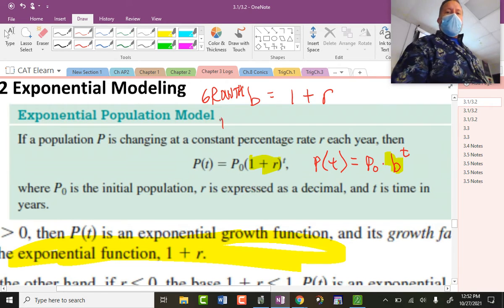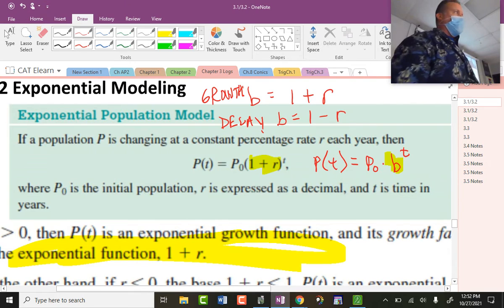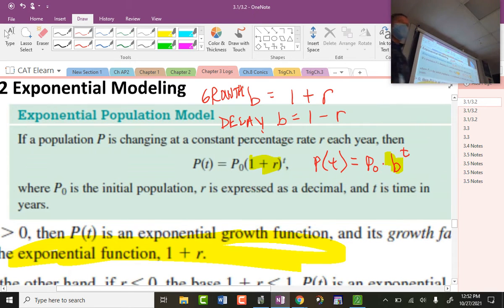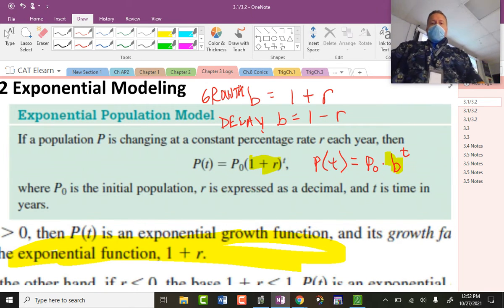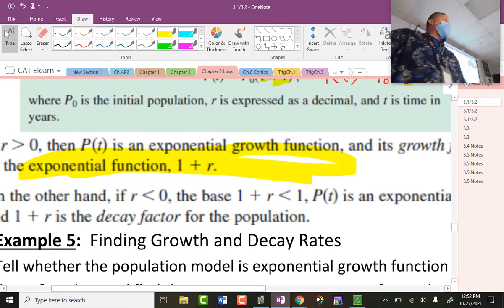If it was decay, then you'd have some b value that is 1 minus some rate, a negative rate that's knocking it below 1. Very simplistic concept. I'm embarrassed that I even wrote that up there. Okay? All right, so now here's the game.